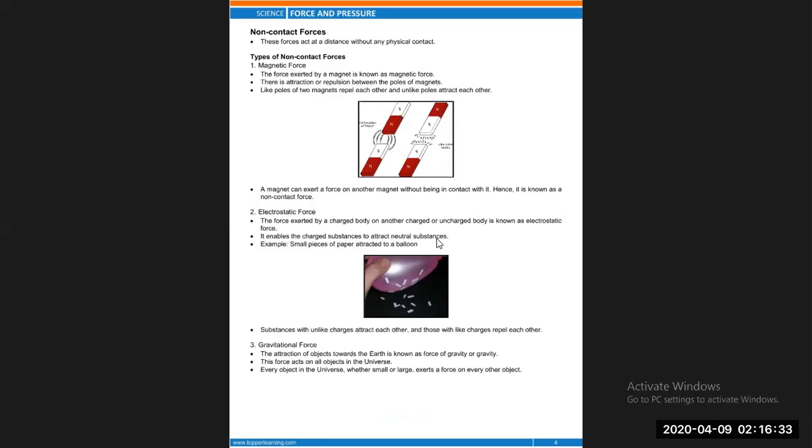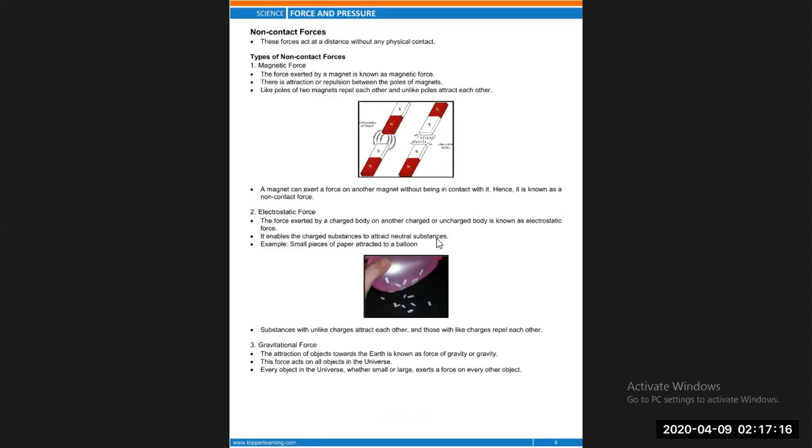Next, take an inflated balloon that is used in a birthday party, and rub this balloon a little bit with your shirt, and then touch this balloon to the walls of your room. You will see that this balloon gets stuck to the wall without any glue or anything. Why? Because when you rub this balloon against your shirt, a certain kind of charge is transferred from shirt to balloon or from balloon to shirt, and that's why the balloon becomes charged.